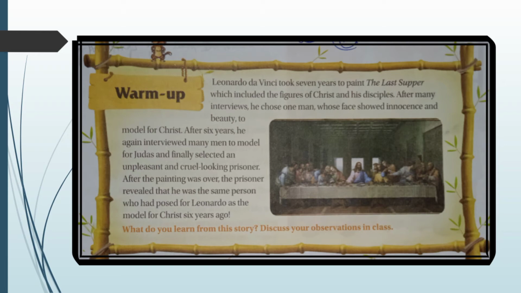This model looked pure and innocent in the beginning, and so he was chosen to model Christ. 6 years later, the same man, now a prisoner, was chosen to model Judas, the follower who had betrayed. Betrayed means break faith with. Who had betrayed Christ. He had taken to a life of crime and therefore had acquired a cruel expression. This is the moral of this story.